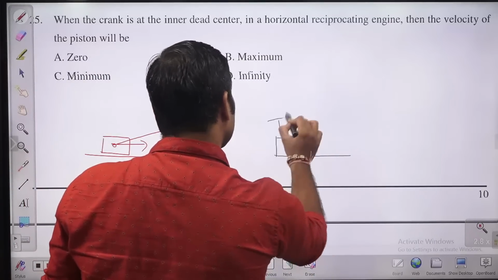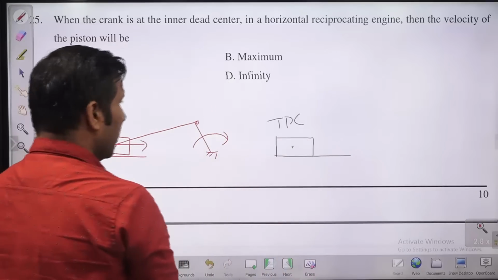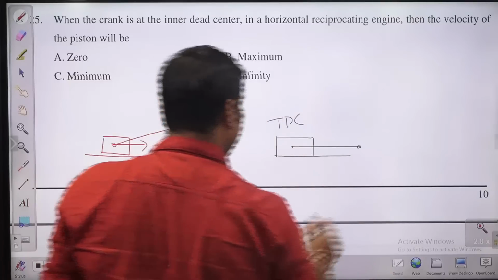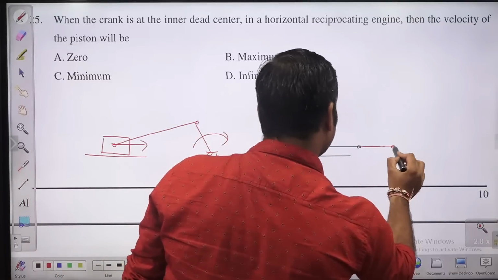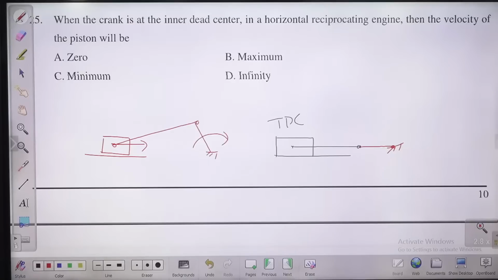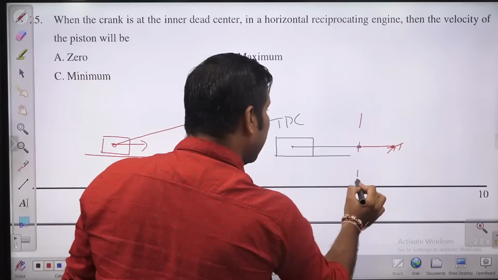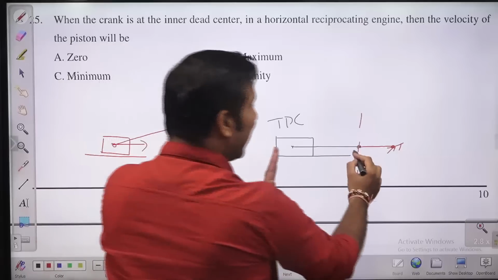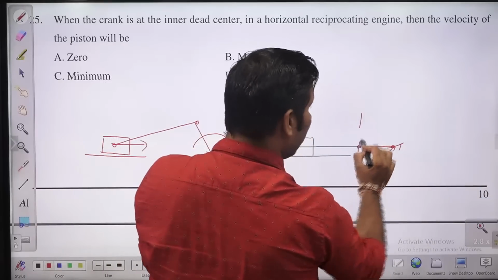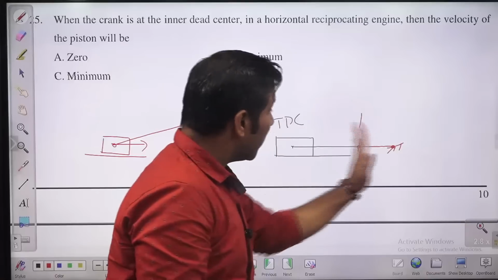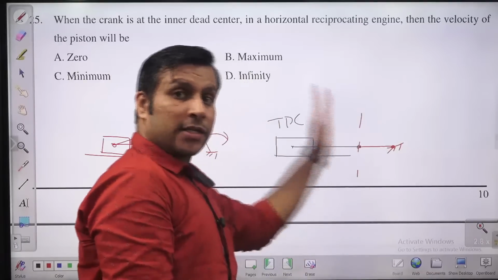Where will the piston reach, children? This is the TDC position. Piston will reach the TDC position. So this is connecting rod and this is crank, something like this. So when the piston reaches the TDC, when the crank is at IDC, inner dead center, or what else can I call it, top dead center. When the crank is at the extreme outward position, the piston is here, that is TDC.